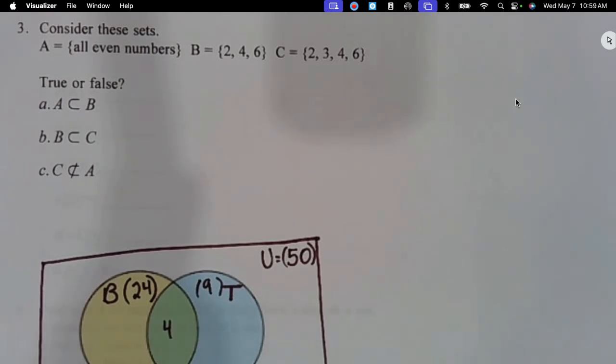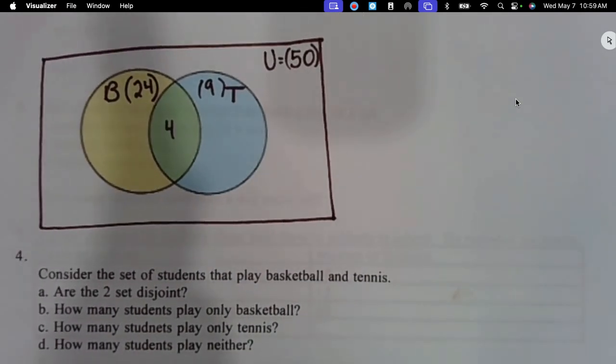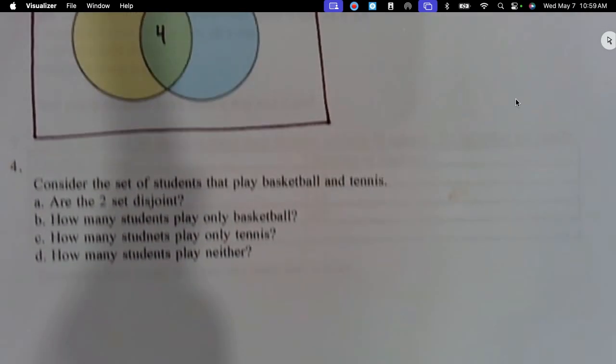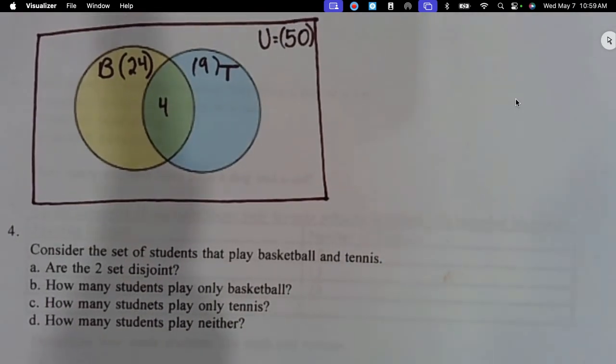This one, I'll probably have the same picture because you can tell I just kind of filled it in. It goes with number 4. So I have a universal set. It looks like we're looking at basketball and tennis. There are 50 students total. 24 play basketball, I'm thinking that's only basketball. I'll have to relook at it in a second. 9 play tennis and 4 play both.